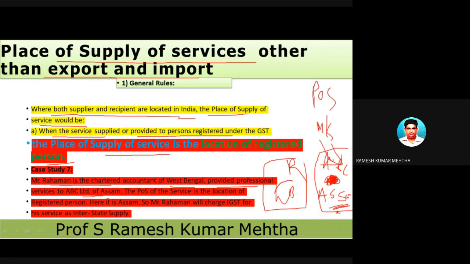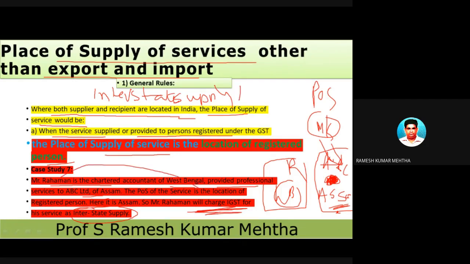From where is it being supplied? It is being supplied from West Bengal. West Bengal is one state, Assam is another state. So it is a case of interstate supply of services, and on that we will levy IGST. For example, this person charges 10,000 rupees as the value of the services provided.